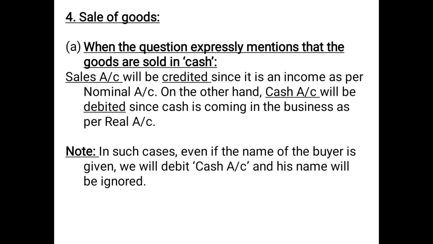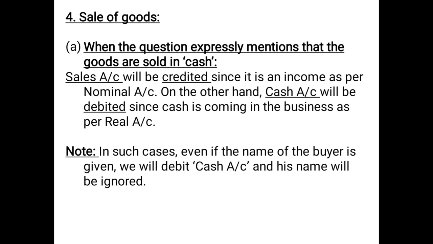That means sales is an income for the business, and we know sales is a nominal account, and nominal account says credit all incomes and gains. So whenever the goods are sold, irrespective of whether they are sold in cash or credit or both, sales account will be credited. Then what will be debited?